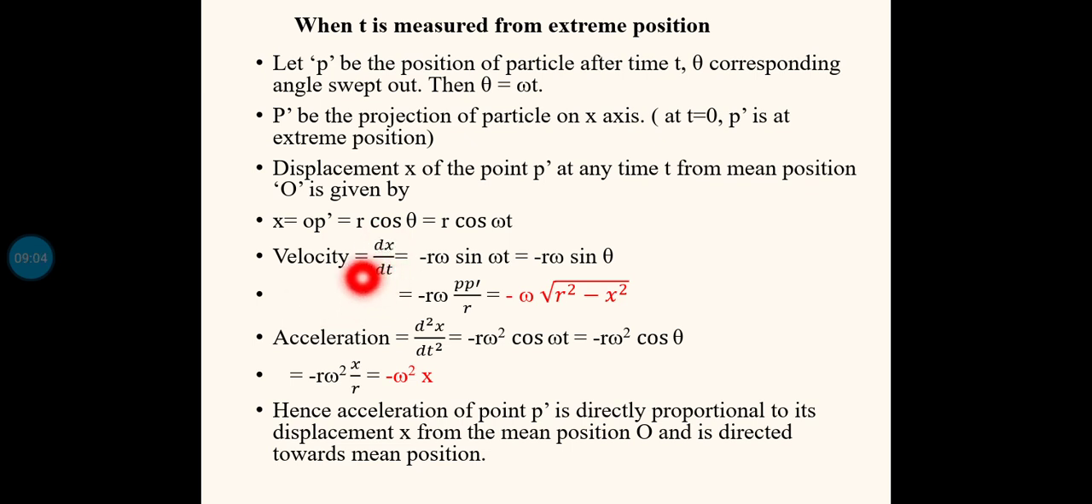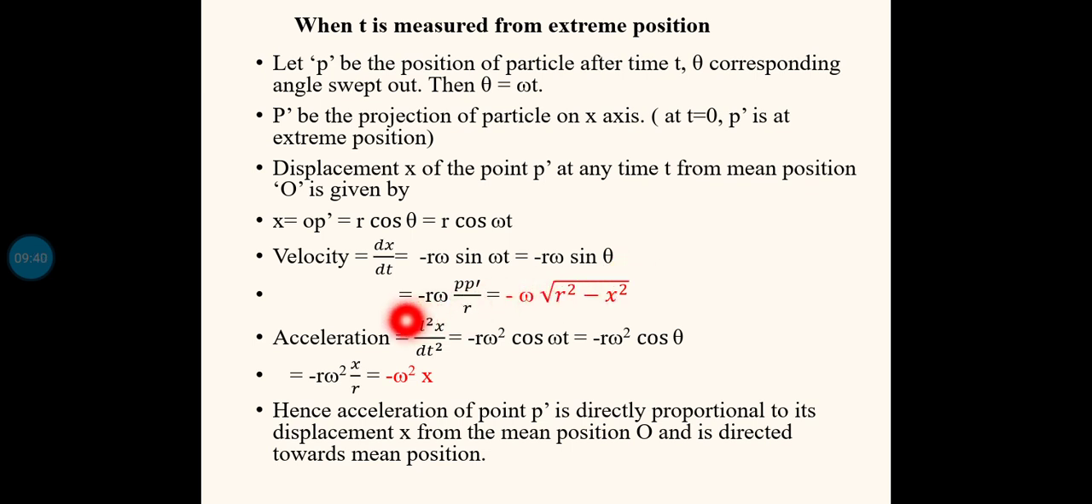Now we know that the equation for the velocity is the rate of change of displacement with respect to time. So dx by dt, where x is r cos omega t. Differentiating this term, r is constant, and the differential of cos omega t is minus sin omega t. Since the term has a t term, into omega will be coming, differentiating omega t we get omega. So finally dx by dt is equal to minus r omega sin omega t, that is equal to minus r omega sin theta. Omega t is nothing but theta.